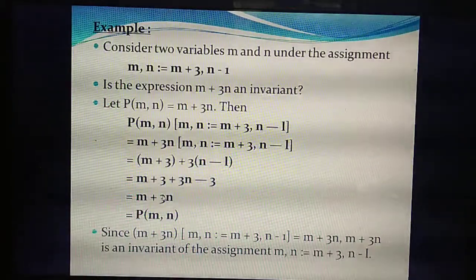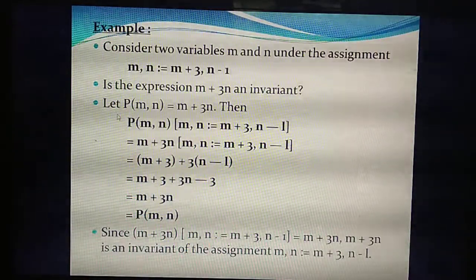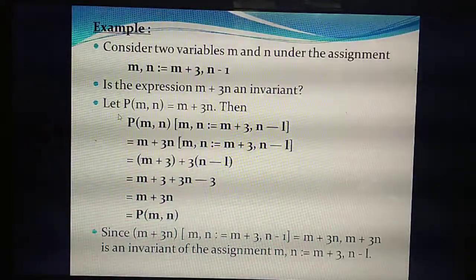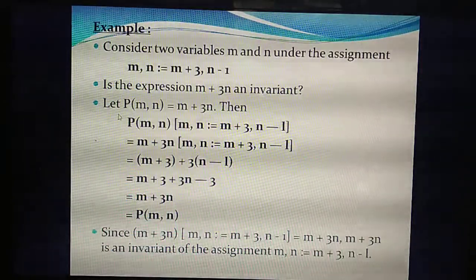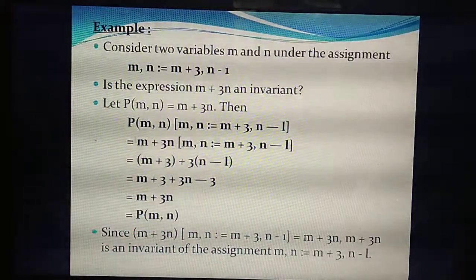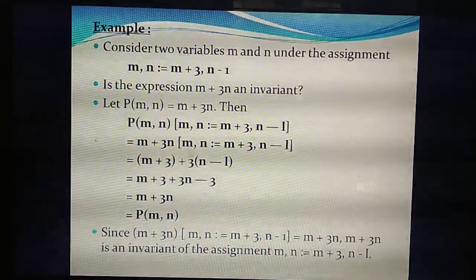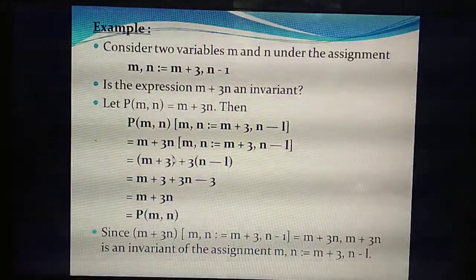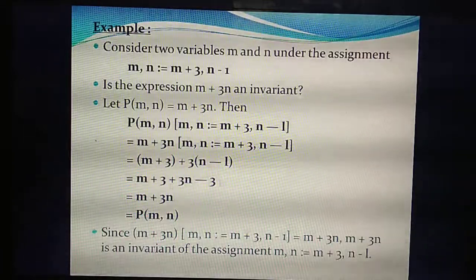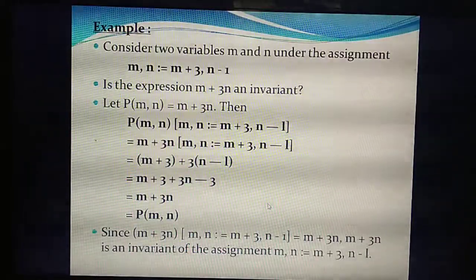Understand? In the question, what did they ask you to prove? P of m comma n equal to m plus 3n. Now m plus 3n is the value you can write as p of m comma n. Okay. So now you have proved what the question gave. You'll get the answer. Understand? First you need to write the given values like this, p of m comma n. In the place of p of m comma n, you substitute m plus 3n, then substitute the values of m and n. What's the value of m here? M plus 3, then plus 3 into, what's the value of n here? N minus 1. Then remove the bracket and multiply. The plus 3 and minus 3 get cancelled. The answer you get is m plus 3n. Understand? Now we can say this problem is an invariant.